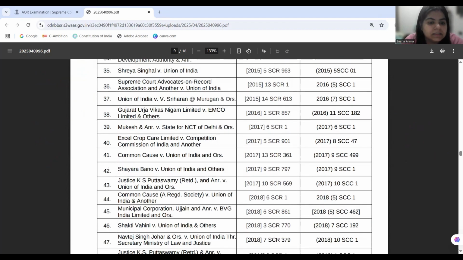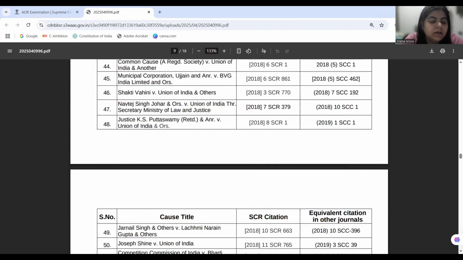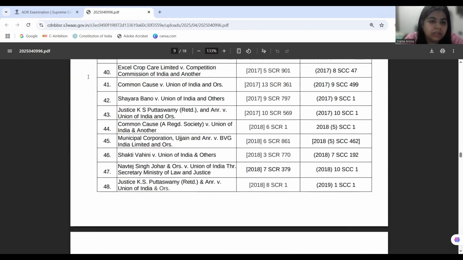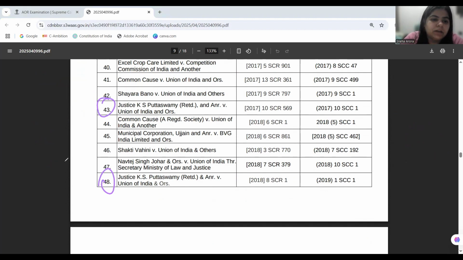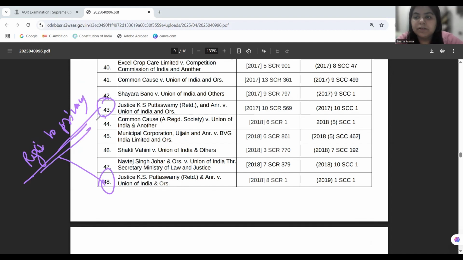So one such case is the case number 43 and 48. Okay, 43 and 48. Now, 43 and 48 are both touching on right to privacy, right to privacy being a fundamental right under Article 21. And Justice K.S. Puttaswamy is building on previous notions of privacy that were built in the case of Navtej, NALSA versus Union of India, etc.